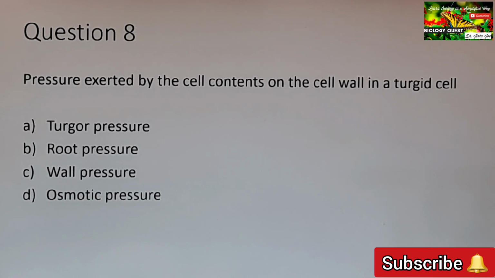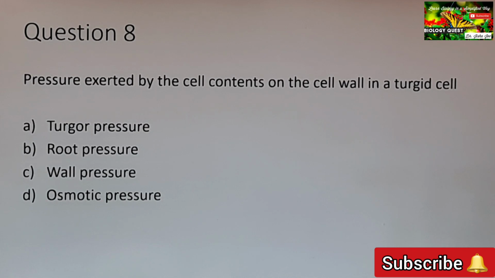Option B, what is root pressure? Root pressure is the pressure that is developed in the roots due to the cell to cell movement of water in the root. Root pressure is one of the forces responsible for the ascent of sap in small herbaceous plants. If we cut the stem close to the soil, we can see that the cell sap oozes out from the cut end. This is due to root pressure.